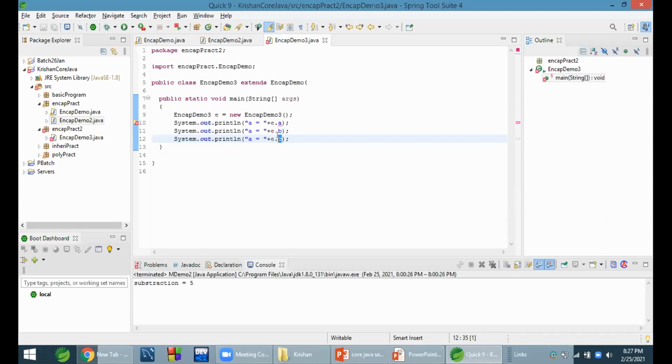What is the significance of protected? I didn't understand, means child and parent class. Then what is the difference between B and C? Yeah. Here, this NCAP demo 3 is a child class. Okay, yes, because it is inherited from NCAP demo.